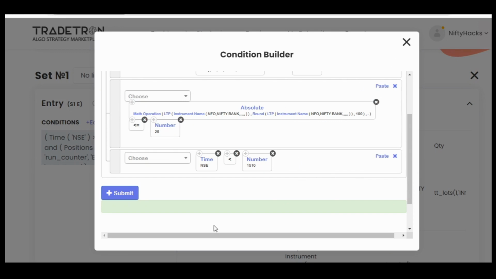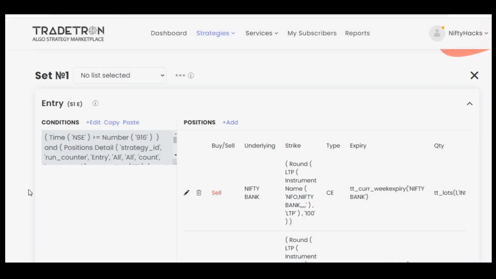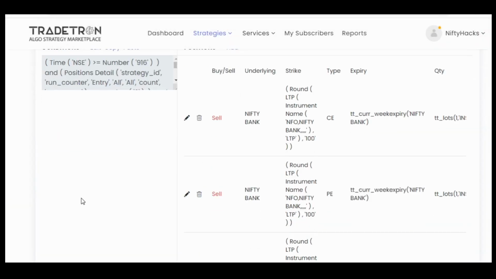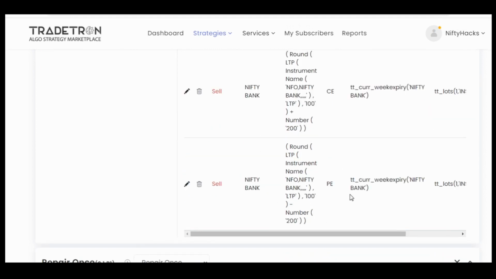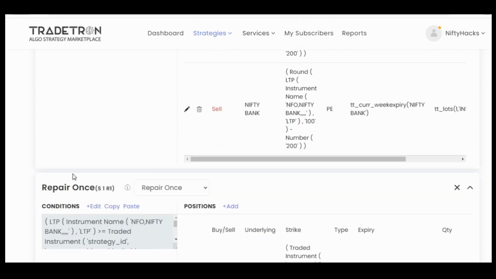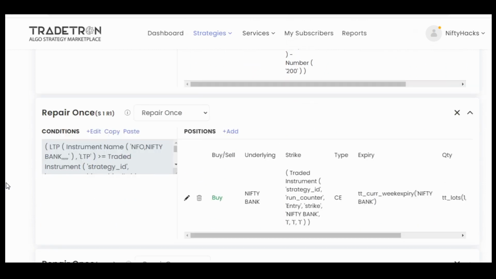And then our time condition, that we want to take entry till 3:10 only. And these are our entry legs: at the money straddle, out of the money call, out of the money put. If you are adjusting at every 100 points, you can use 100 here. So these are all basic things. I don't think I have to explain it again now, because I have already explained it in my previous videos. You can refer to them.